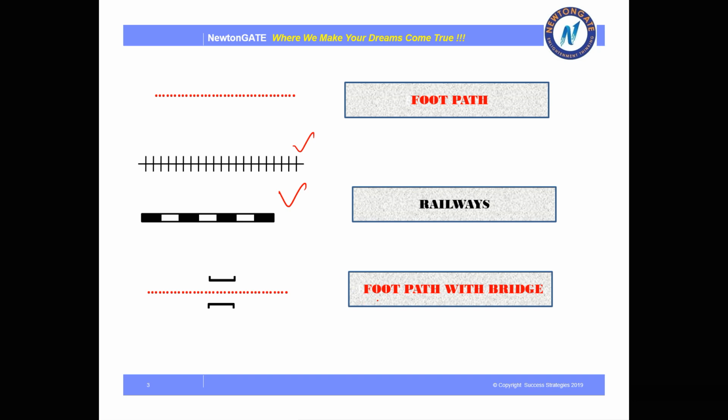Now, the next is footpath with bridge. Footpath, we already know the symbol. Bridge is actually shown like this, a third bracket. In maths, we always used this third bracket, isn't it? So it is the third bracket which represents our footpath with bridge.